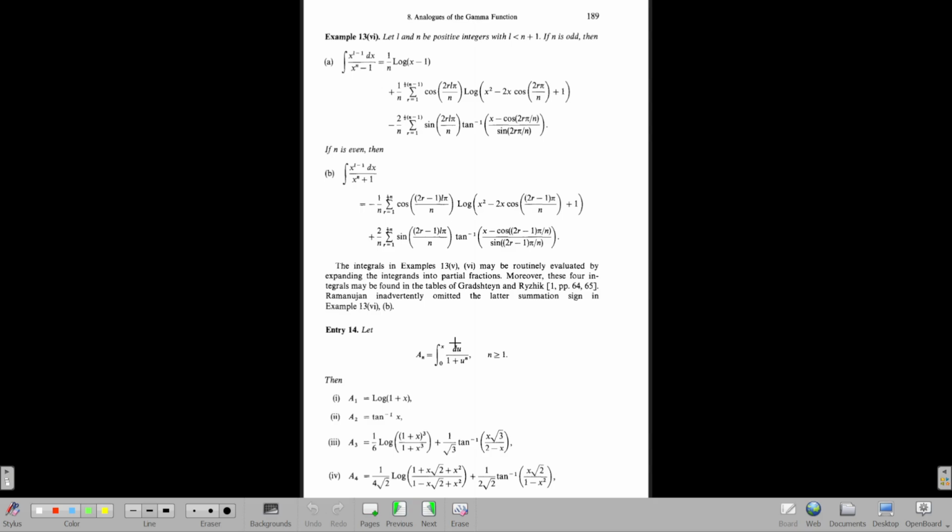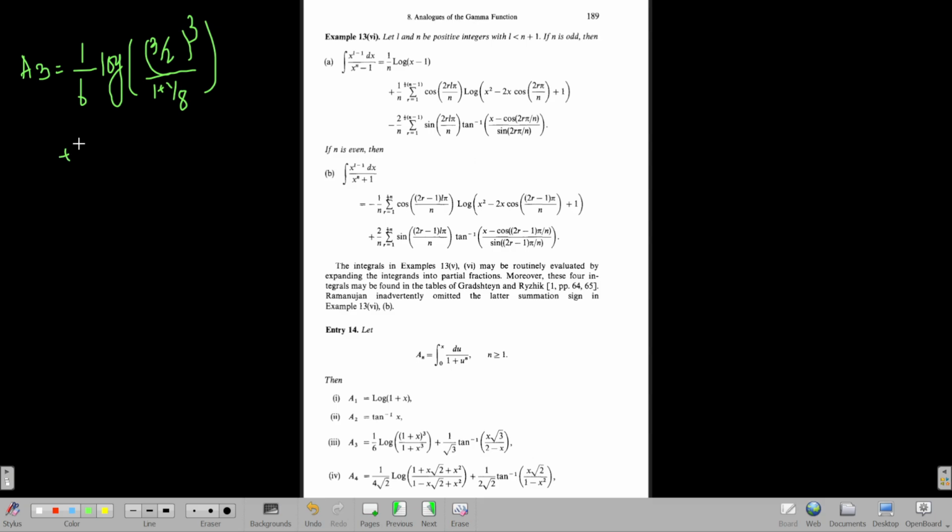Now, if you go back here and see what a was defined as, he has defined a_n as the integral from 0 to x of du by 1 plus u to the power n, for some x. So we can define it for x equal to half. And what is the value of a3? a3 is 1 by 6 log of (1 plus x cube) whole cube by (1 plus x cube) plus 1 by root 3 tan inverse of something. In our case, x is half and n is 3, which is why we are taking the value of a3. So a3 should be 1 plus half whole cube, which is 3 by 2 whole cube, by 1 plus 1 by 2 whole cube, which is 1 plus 1 by 8,